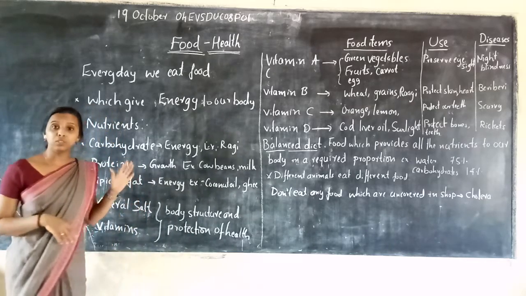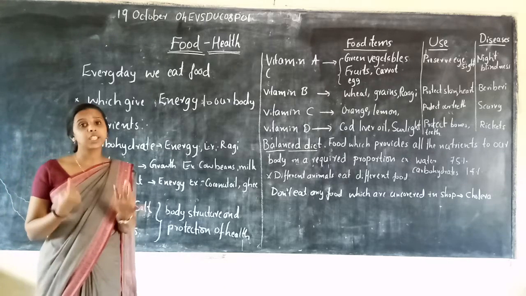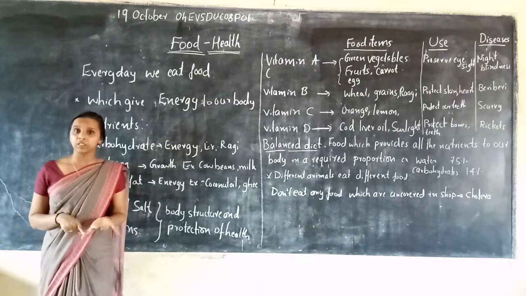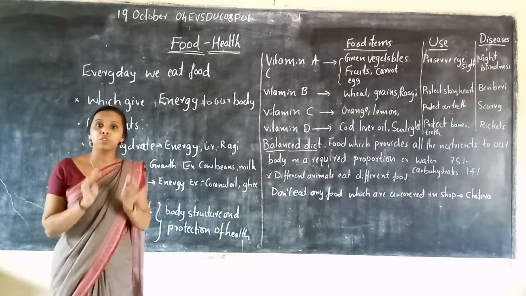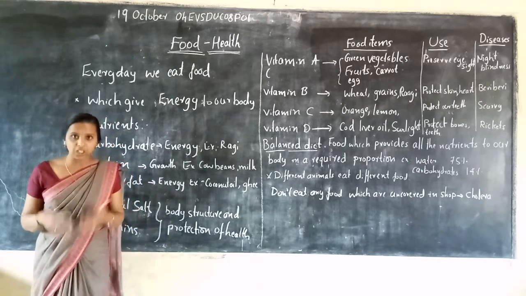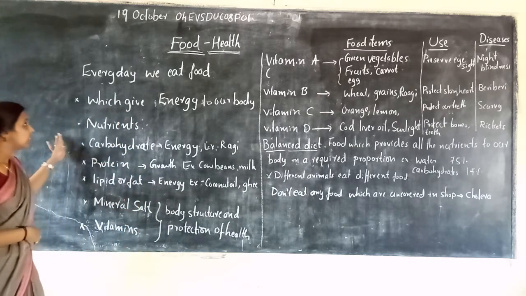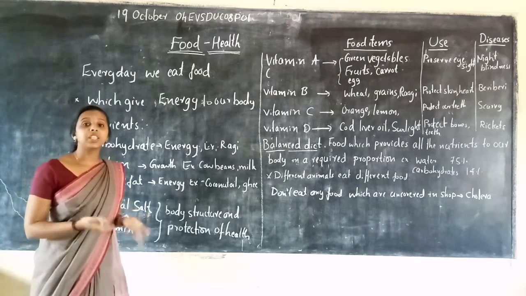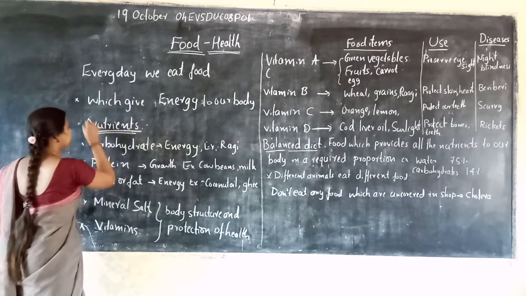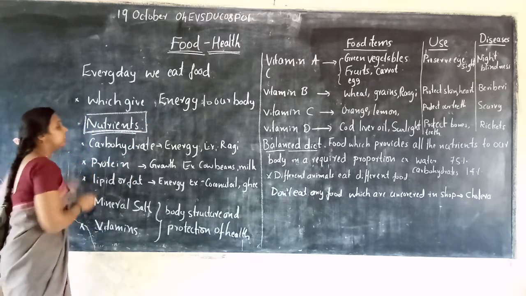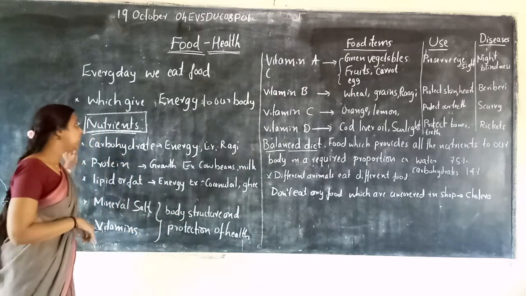So which type of food gives us energy? Does all kinds of food give us energy? No. Some types of food give energy to our body. Now study what type of food gives us energy to our body. Such food is called nutrients. The food which gives us energy to our body is called nutrients.